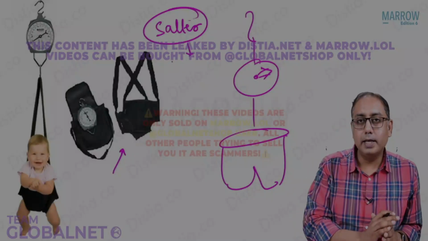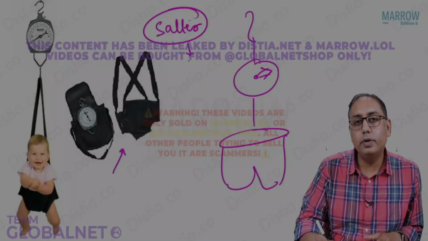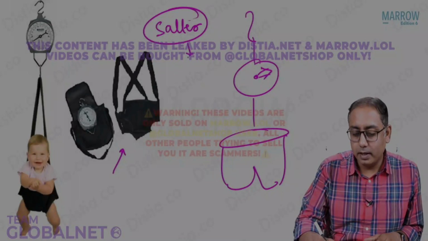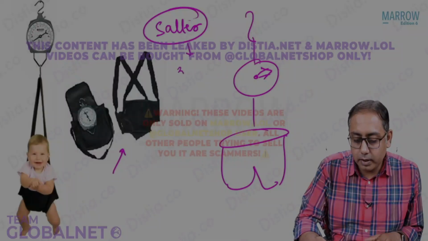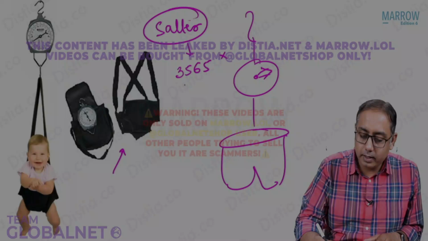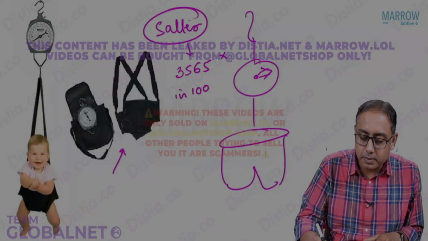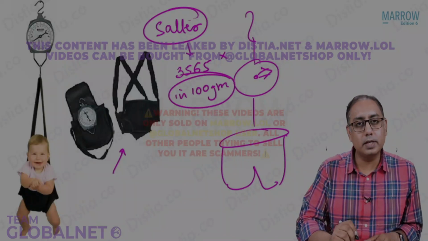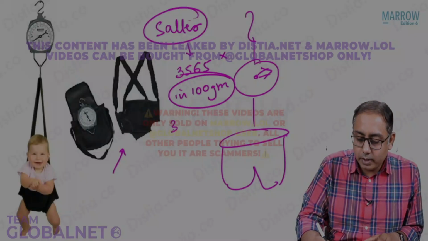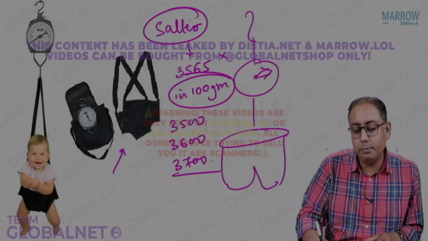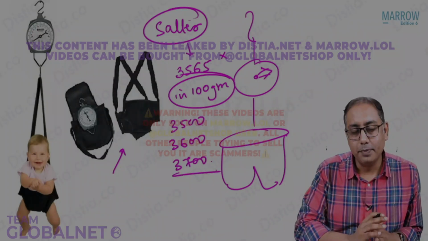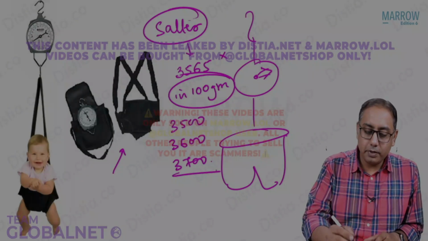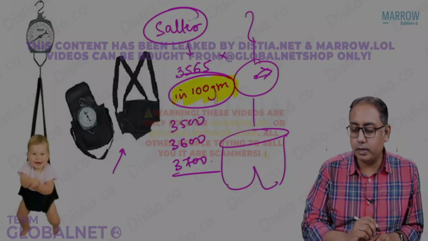In the Salter scale, the weight is going to be told in how many grams? Like, will it tell you 3,565 grams? The answer is no. It tells you in 100 grams. That is the sensitivity of the Salter scale. So it is going to tell you whether it is a 3,500 or 3,600 or 3,700 gram weighing baby. That is the sensitivity of the Salter scale. It tells you in 100 grams.